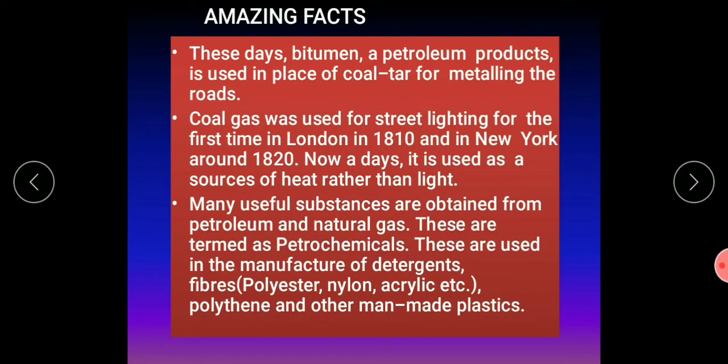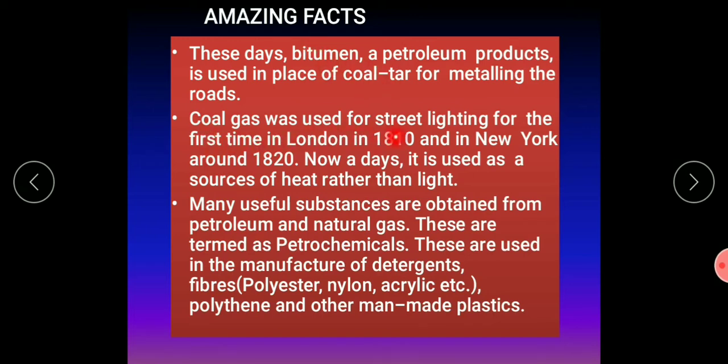Some of the amazing facts you can learn in this lesson: these days bitumen is a product of petroleum. A petroleum product is used in place of coal tar for metalling the roads. So instead of coal tar, this is used.